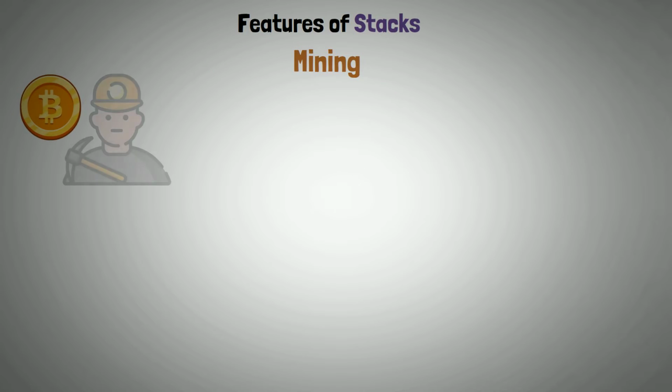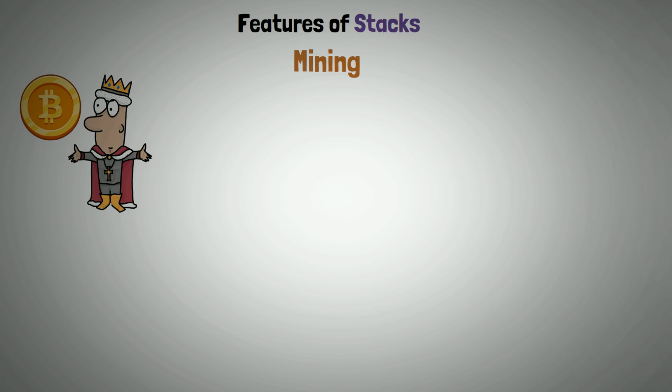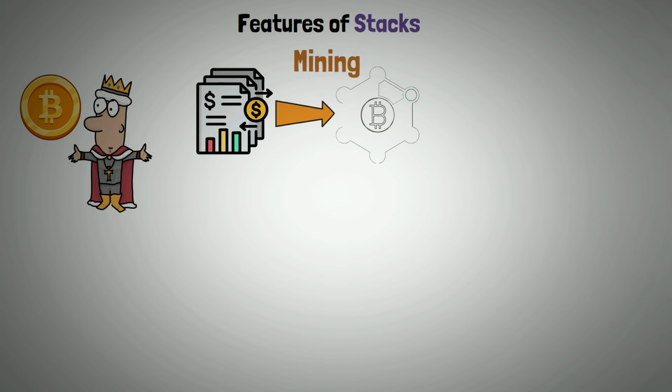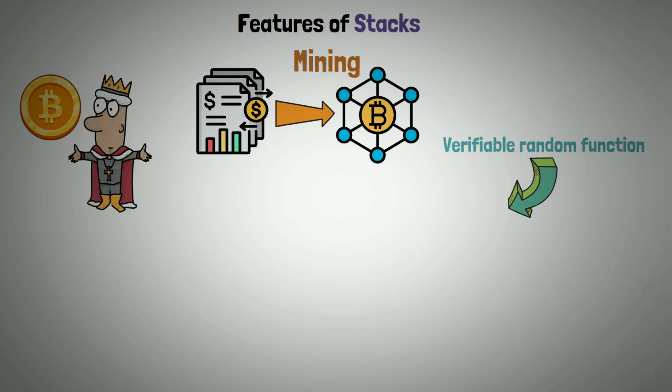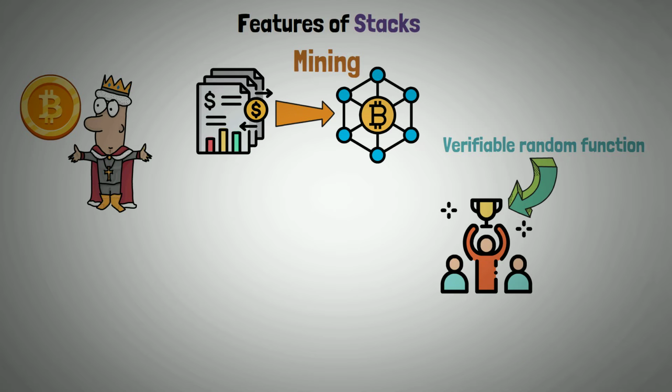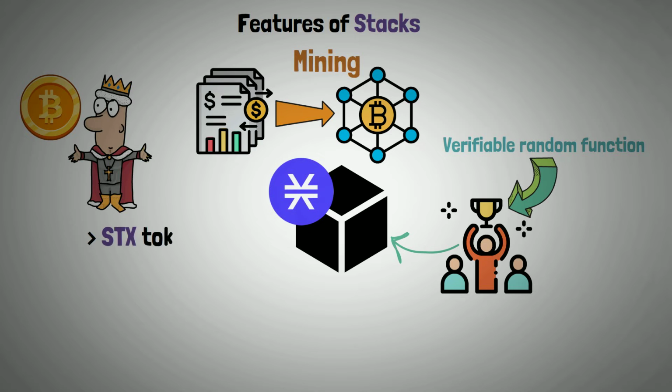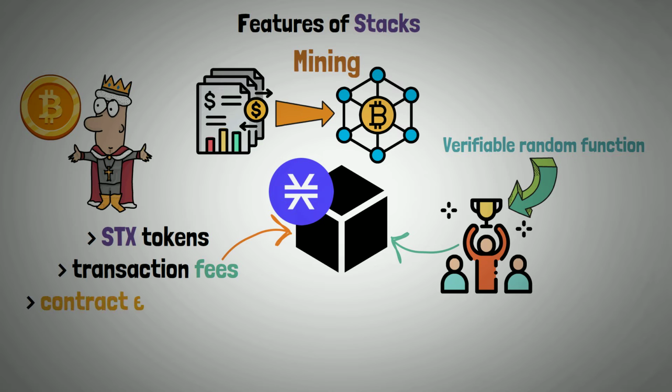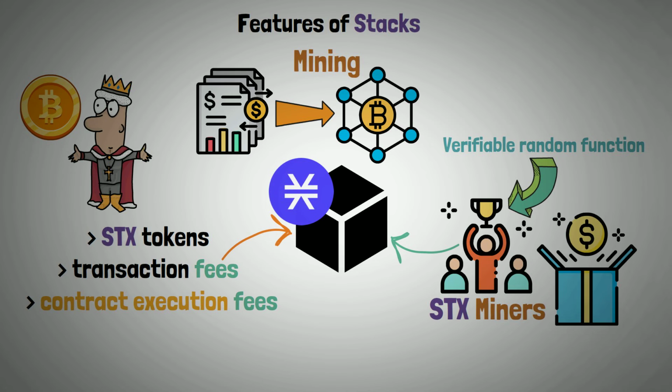Now let's present features of Stacks. Mining. Bitcoin can be spent by miners to choose leaders. Several transactions are sent to the Bitcoin blockchain in this process, and a verifiable random function selects the winner of each round. After that, this person writes the block on Stacks. STX tokens, transaction fees for each mined block, and contract execution fees are awarded to STX miners as rewards.